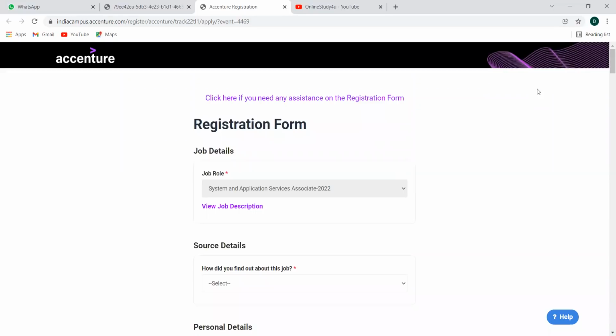Once more, I'm reminding you that for the core software engineer job for BE, B.Tech and all, if they make the link active, I'll bring that as soon as possible. This is particularly for System and Application Services Associate, and for 2022 passing out batches as well. I think all the eligibility criteria, then the application process, everything is pretty much clear to you.